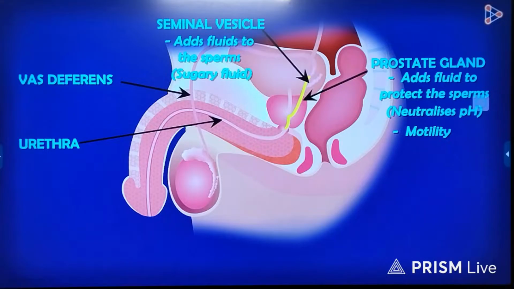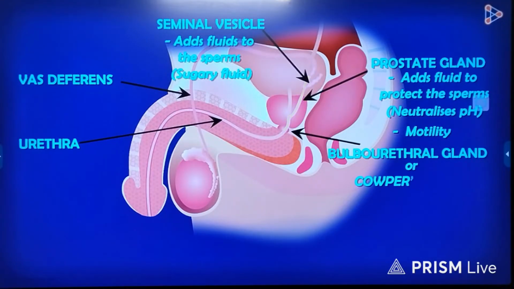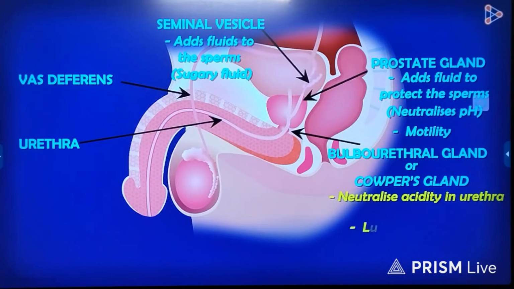The last glands the sperms will move through are called the bulbourethral glands, also called Cowper's glands. What does this gland add to the seminal fluid? It adds fluid that will neutralize the acidity in the urethra created by the urine passage. It also lubricates the tube moving through the penis to enable easy ejaculation of sperms. It makes up the least percentage in the seminal fluid, but it is very instrumental in protecting the sperm.